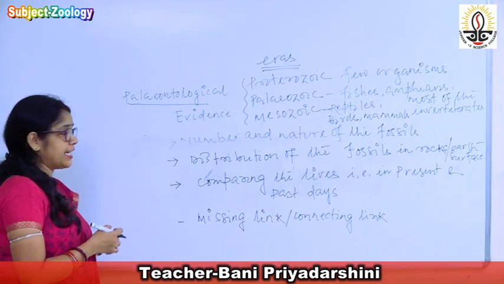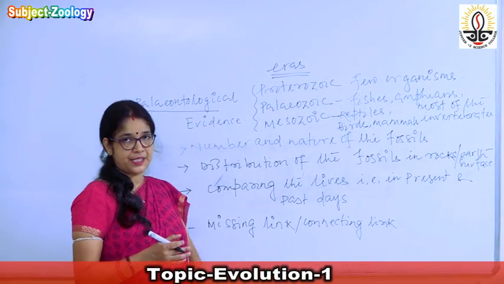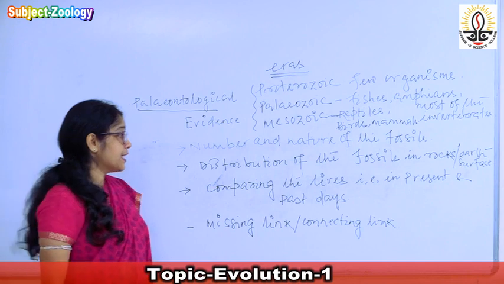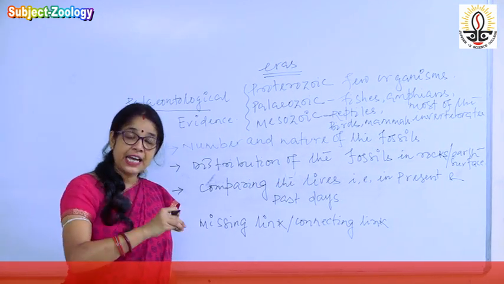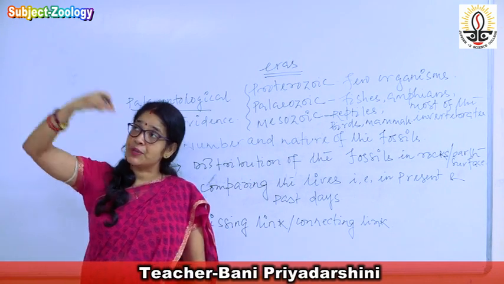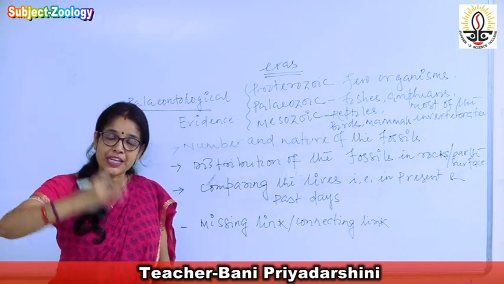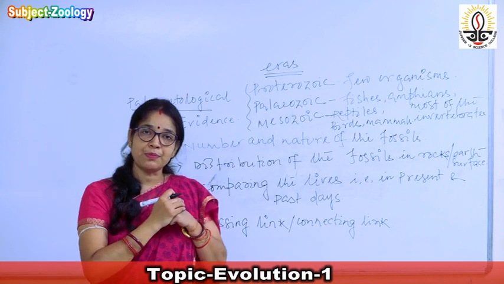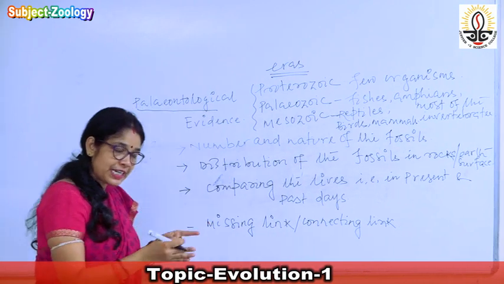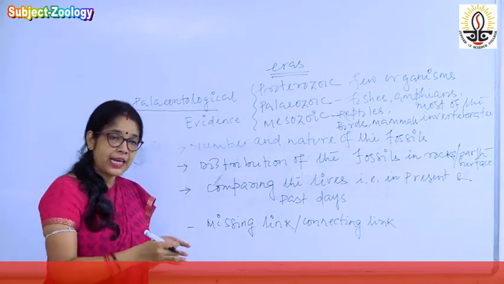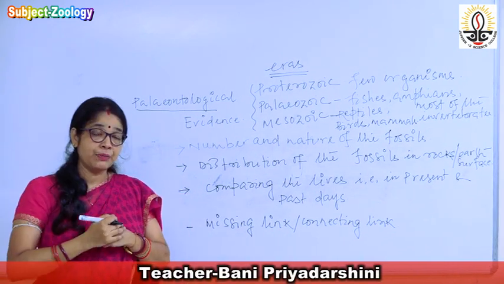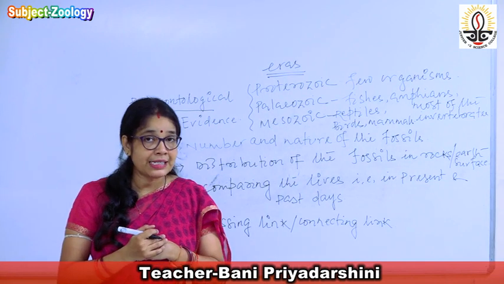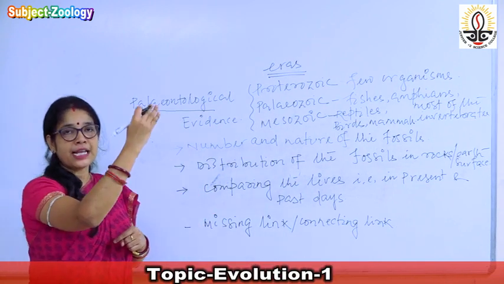And the third one is comparing the lives. Comparing the life present today with the past life: if we compare the lifestyle of the organisms present today with the ancient life, we can also analyze how the evolution has occurred.